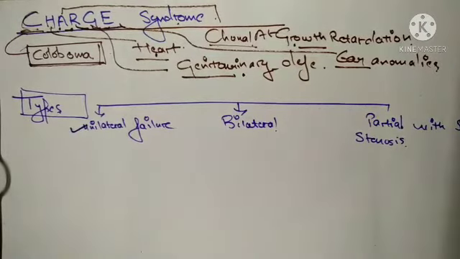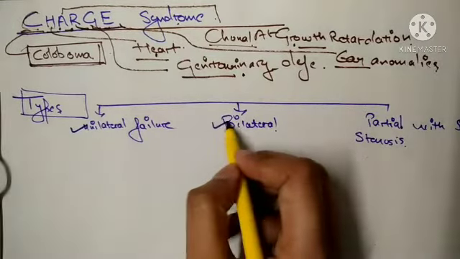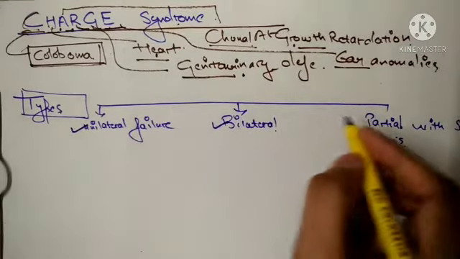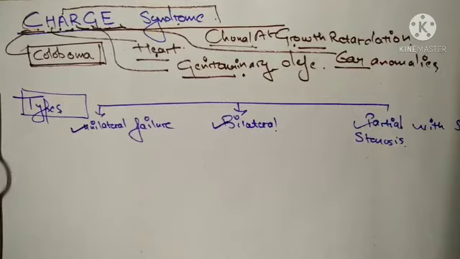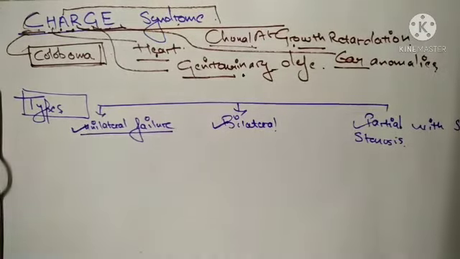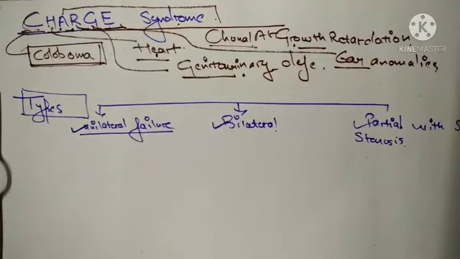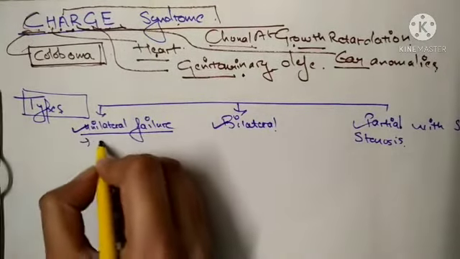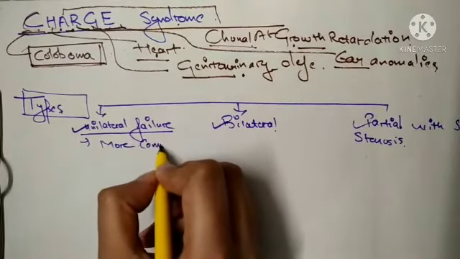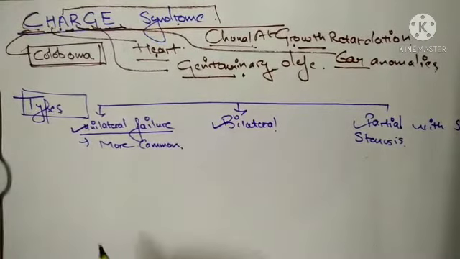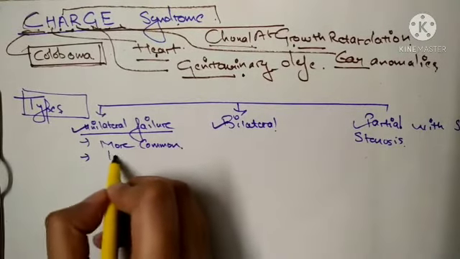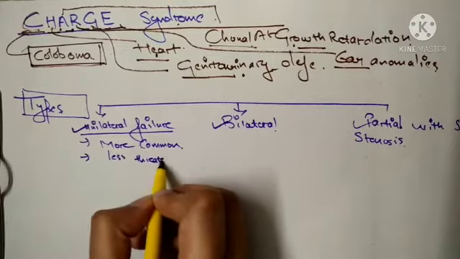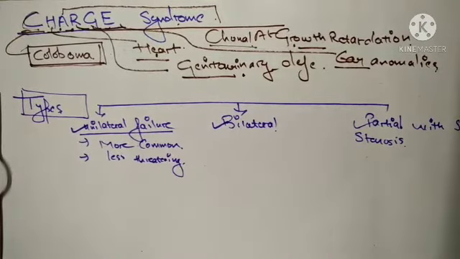Unilateral means only one side or one nasal cavity is blocked. Bilateral means both the nasal cavities, both choanas, are blocked. Partial with severe stenosis means it is partially blocked but with a severe stenosis. So unilateral choanal atresia, I will talk about first. This is more common of the two. First point to be written is more common, and also less threatening. More common, less threatening. And atresia affects just one side of the nasal passageway.